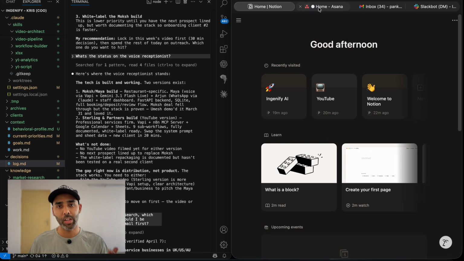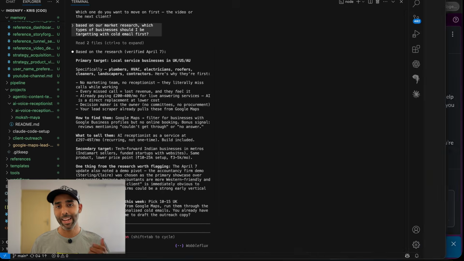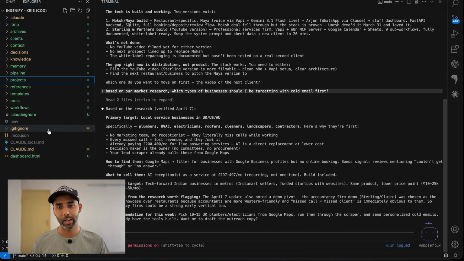So what does this actually give you? No context switching, no setup time, a system that gets better every week because the context gets better every week. And if you ever hire a real team, the entire operating system of your business is already documented. It's all just text files. Hand them the folder and they are onboarded in an hour.